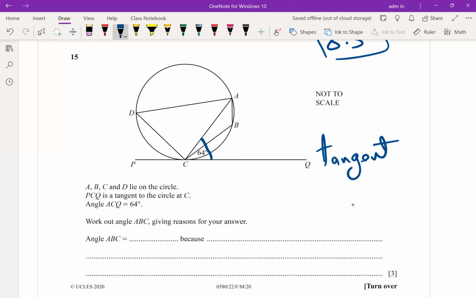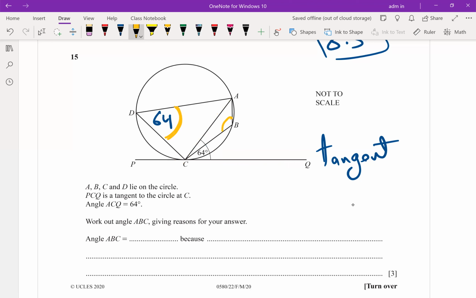So where will the angle 64 be? Angle D, directly. Again, the angle between the tangent and the chord, this one, is equal to the angle in the alternate segment. What is the reason? Alternate segment. Just write alternate segment. It means this is the segment. One right, one left. So the measure of this angle will be 64.